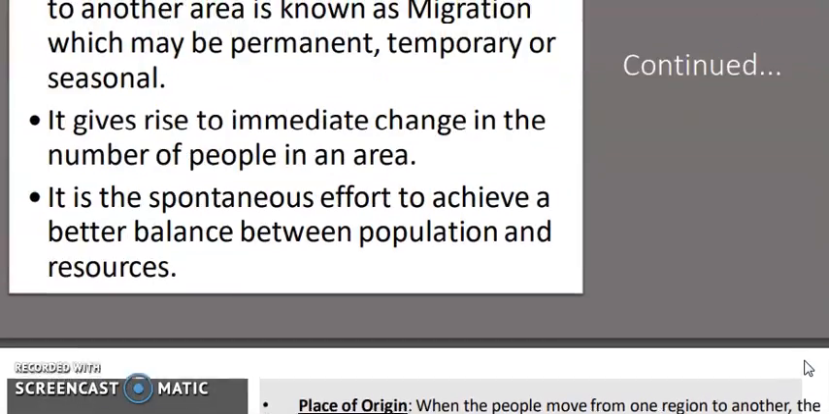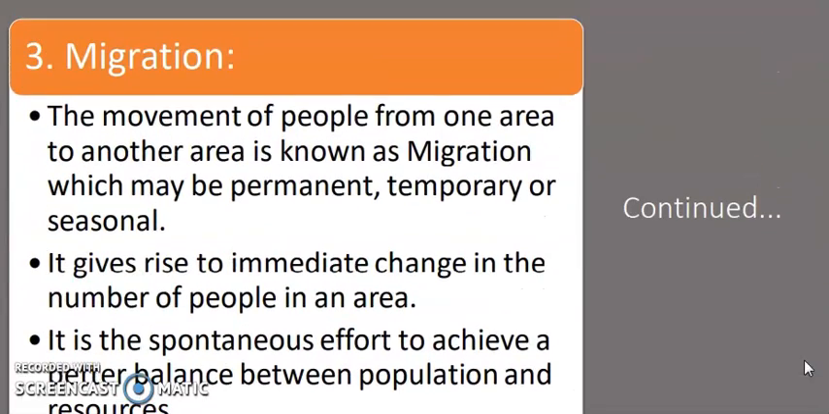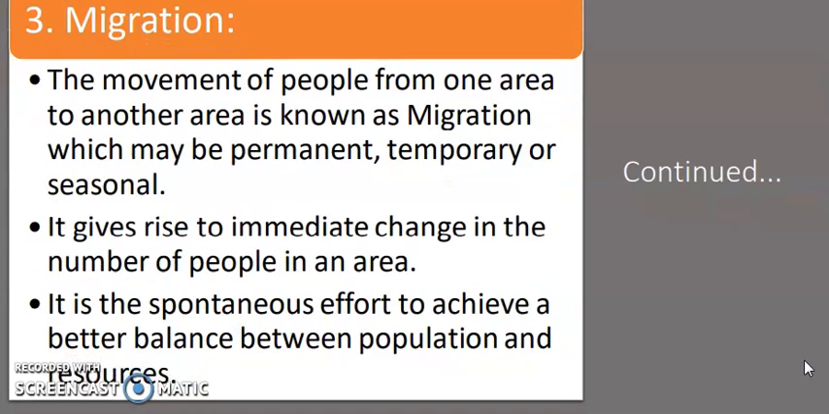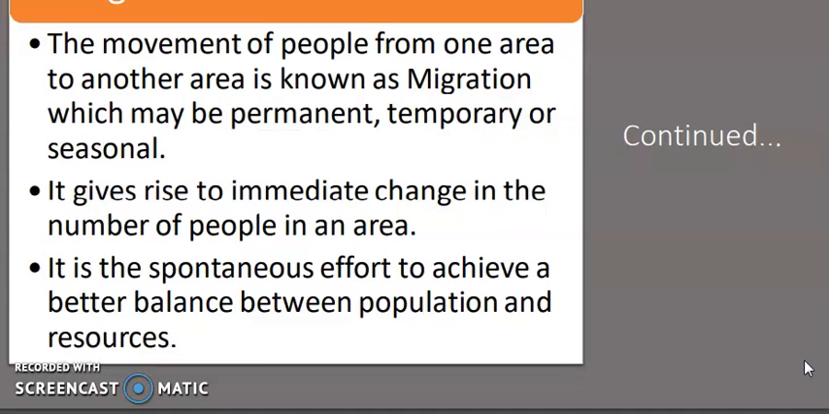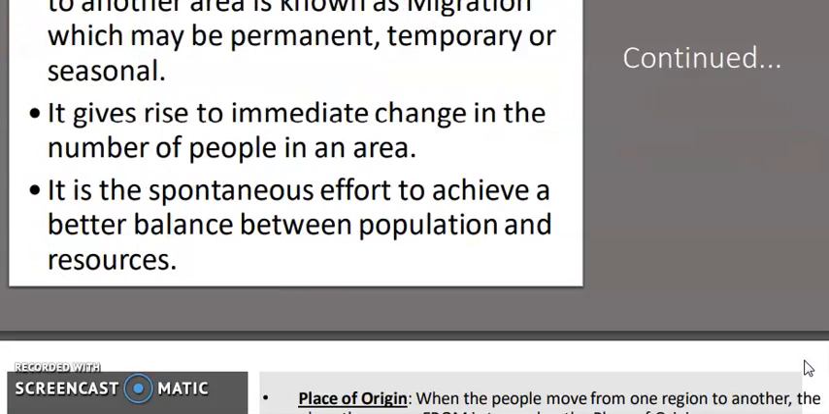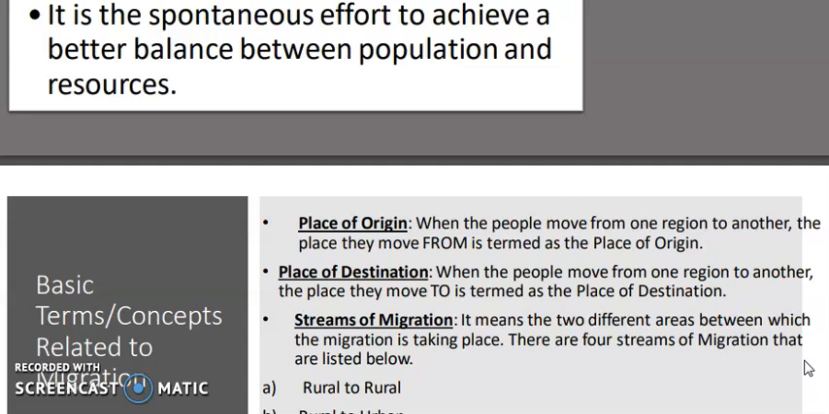Now the last one, that is the migration. The movement of the people from one area to another area, it's called the migration. Migration could be permanent, migration could be temporary or seasonal also. Migration gives us the immediate change in the number of the population. This is the third factor of the population change component.